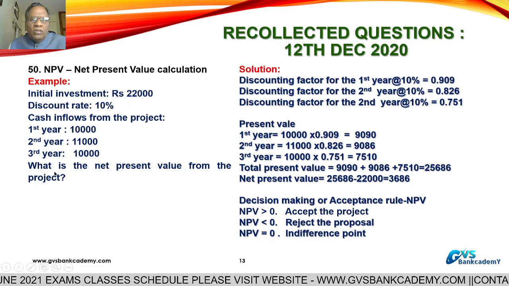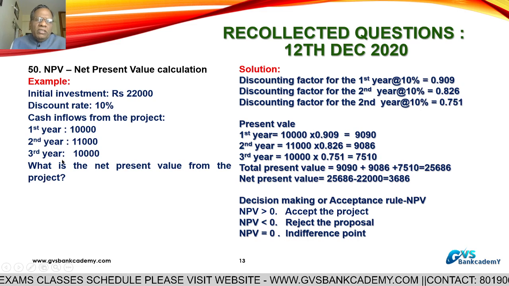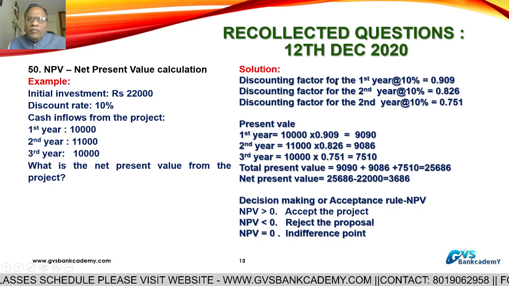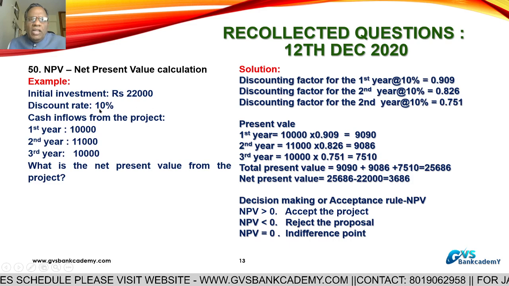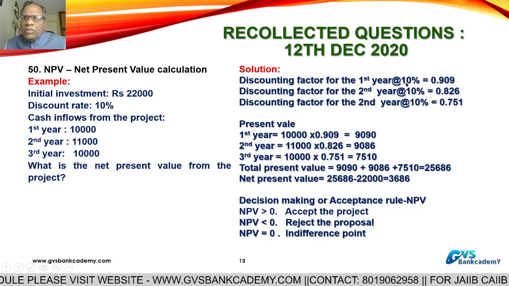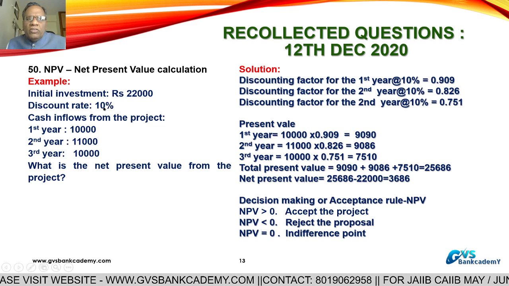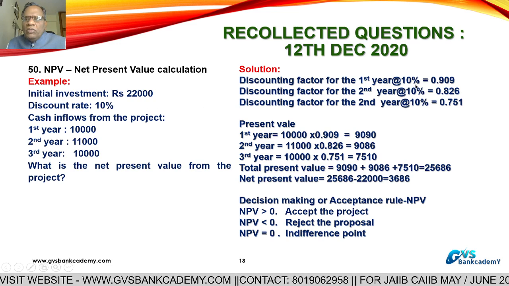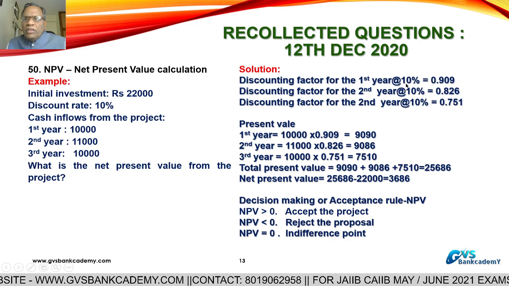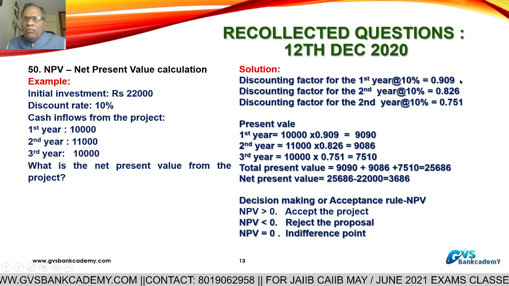Now what is the question? What is the net present value from the project? We have to calculate that at the rate of 10%. Now solution. Discounting factor for the first year at the rate of 10% is equal to 1 by 1.10. First year discounting factor is 1 by 1.10, you will get 0.909.